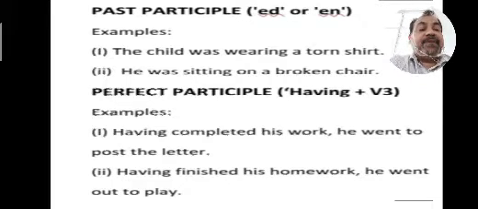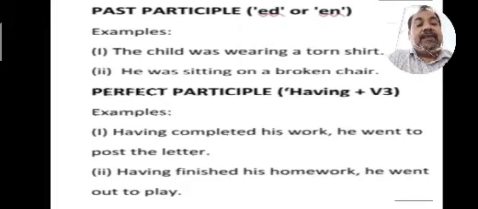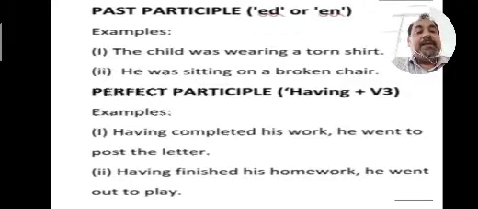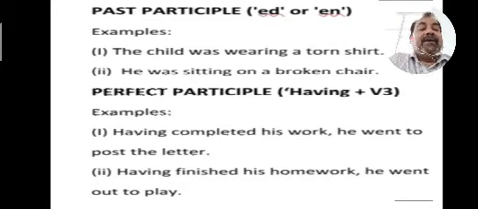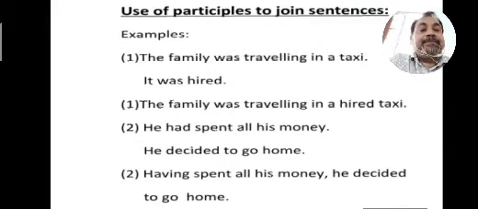Let's have a look at the perfect participle. In the perfect participle, having plus the third form is used. Having completed his work, he went to post the letter. Having finished his homework, he went out to play. It means when one work is completed and then a second work is done, then having is used. Having completed his work, he went to sleep. Having completed his homework, he went to play. Like that, these all are perfect participles.